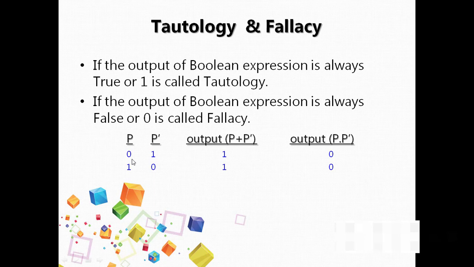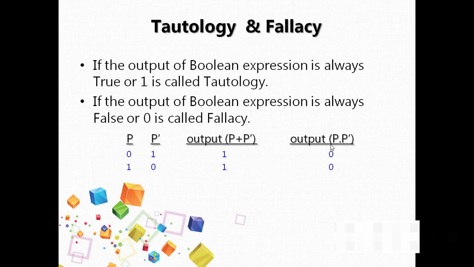Let us take the input values and check the output. 0 multiplied by 1 is 0. 1 multiplied by 0 is also 0. So the resultant of P into P bar is always 0. Hence the expression is called a fallacy expression. It was asked for 2 marks, what is tautology and fallacy.